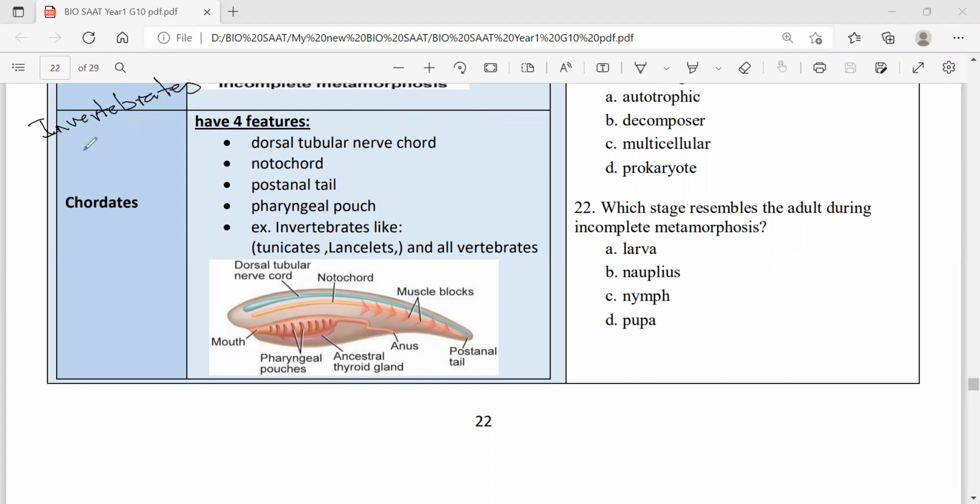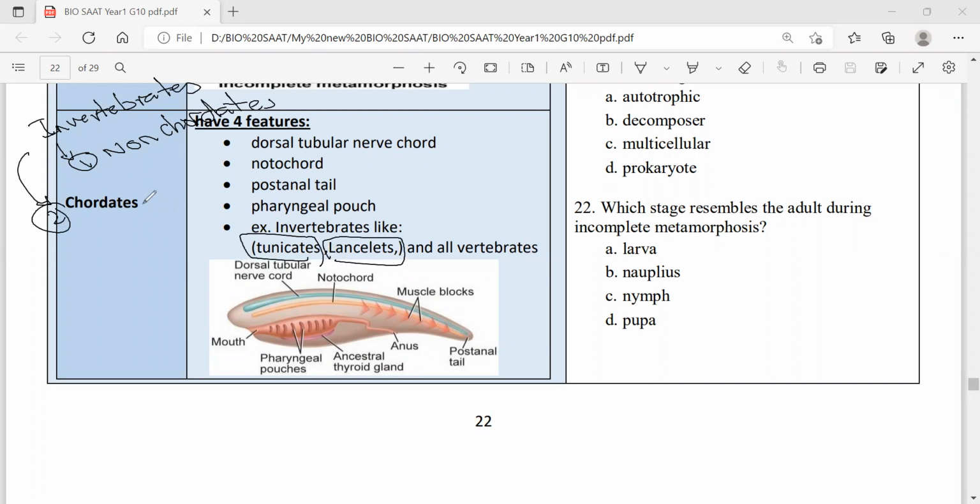First group, which represents the majority, are non-chordates, from sponges to arthropods, 9 groups. The 10th group is actually called chordates and includes only 2 members, which are tunicates and lancelets.